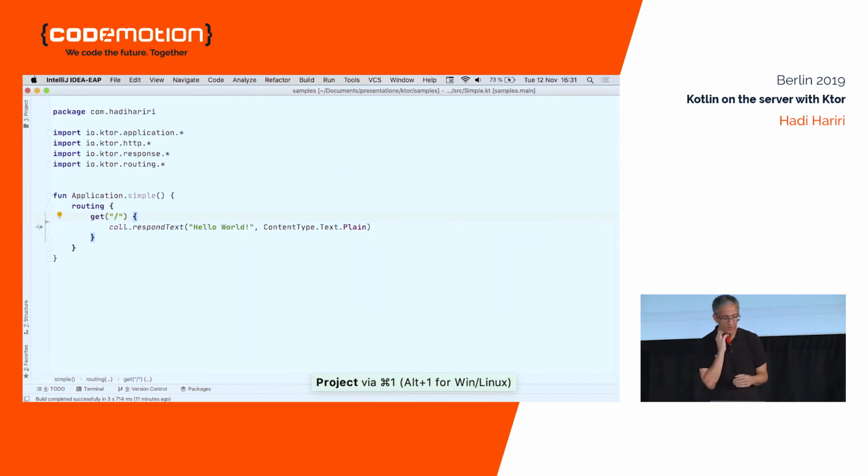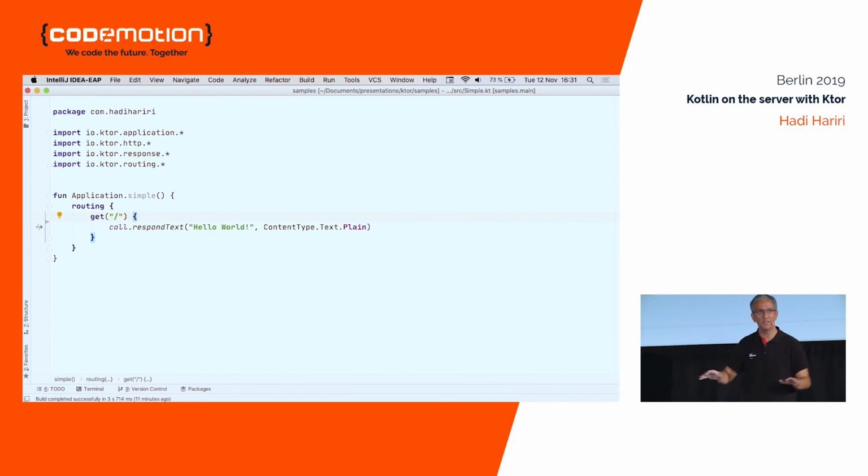Now, one thing, if you've been paying attention, you'll notice that I don't have that embedded Netty whatever. I basically have an application called simple, and inside it I have a routing, which is get, and the response text. In this case, it doesn't have the bug. Now, why don't I have that embedded Netty server that I'm launching? Because in real-world applications, the kind of applications that you would build and ship, you don't really want to have the transports or the mechanism on which it rests as part of the code. You can kind of abstract that, and you can make a lot of the things in terms of configuration external